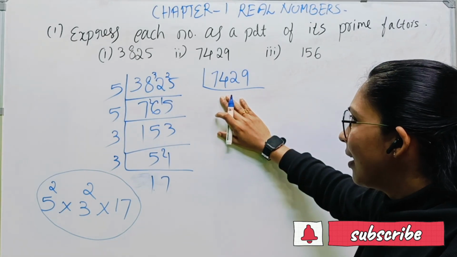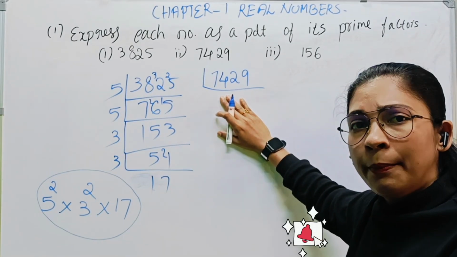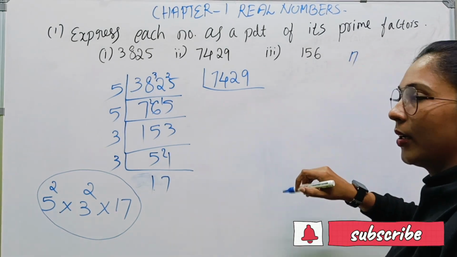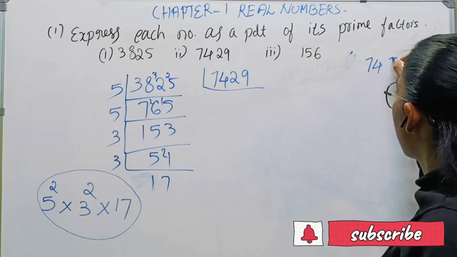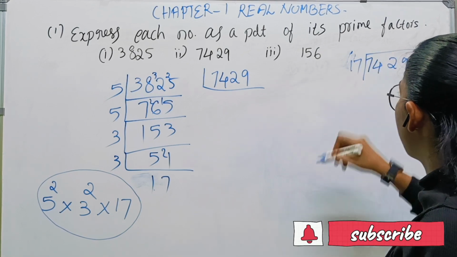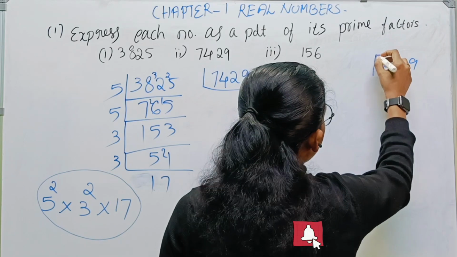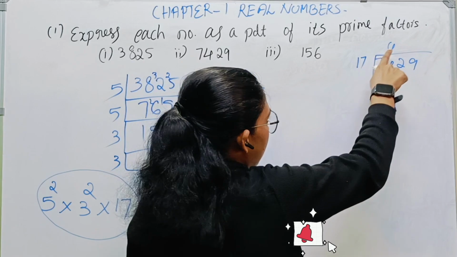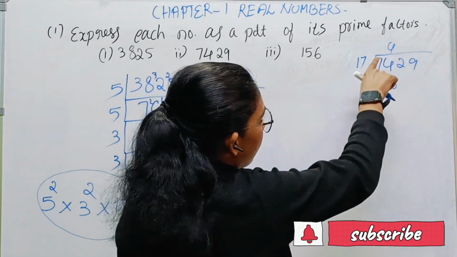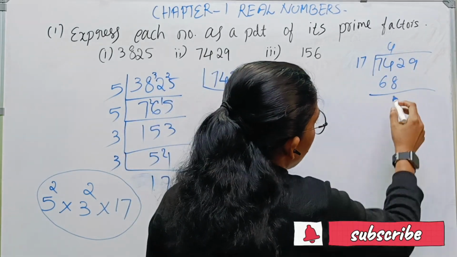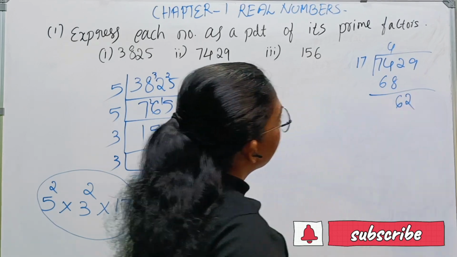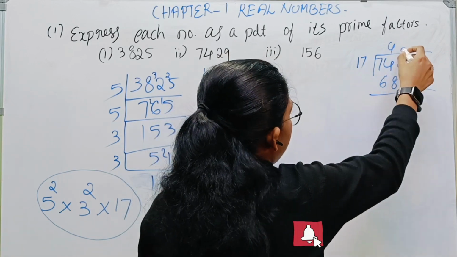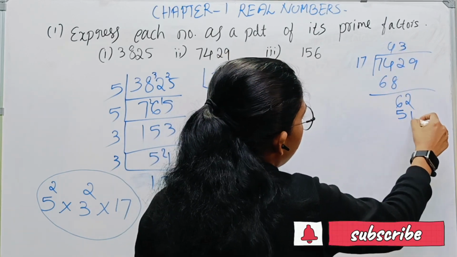We can't divide this number by prime numbers like 2, 3, 7, etc. So we have to take 17. 7429 divided by 17: 17 times 4 is 68, 62 is there, and 17 times 3 is 51.